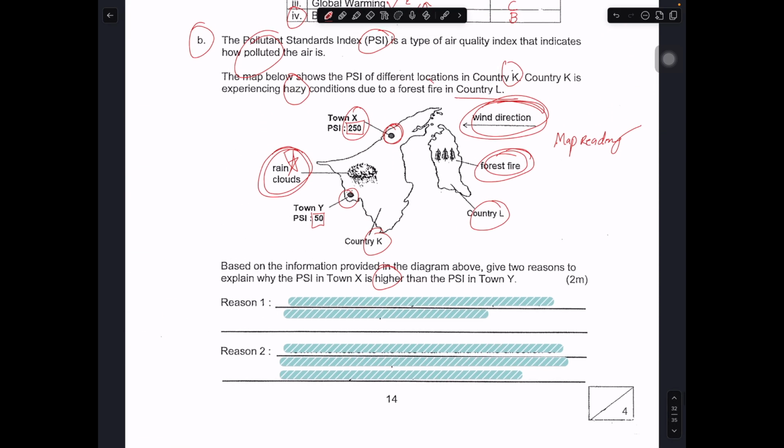Okay, so you take a look: give two reasons why X is higher. So X is higher, right? You take a look at this part. You can see this is located here, this is located here. If I were to measure, this is nearer, this is further. So X is nearer to the forest fire, and it is more or less aligned to the direction of the wind. So it could be blowing here. The forest fire covers this area, then the smoke gets blown over here. So X is nearer and is in the direction of the wind.